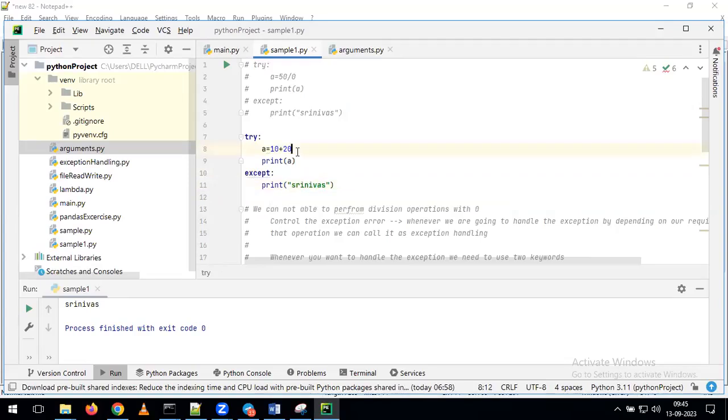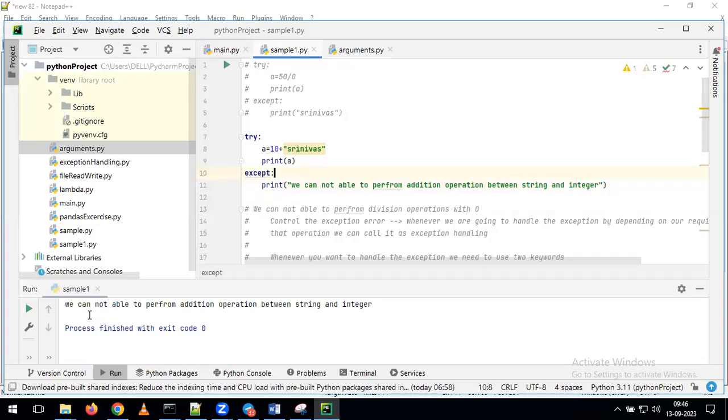But actually what we have to do here, instead of giving Srinivas, I'm giving a message saying we cannot perform addition operation between string and integer. This is a valid statement. Previously, just for understanding, I gave the name as Srinivas, but as part of getting the error, instead of simply giving an error, I want to populate the reason for the error. For that reason, I'm giving this line of code. Now, if I run this, see what will happen. Whatever message you give in the except block, that is the message we get in the output.